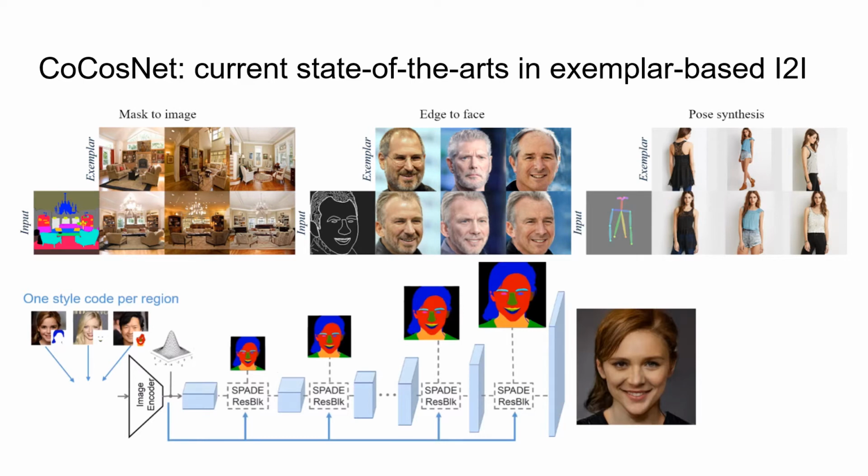In exemplar-based image-to-image translation, CoCosNet is held in high regard because of its ability to produce state-of-the-art results. However, despite the success of CoCosNet in this endeavor, it exhibits several critical problems. Firstly, training is required, leading to expensive computation costs. Secondly, such training is mandatory for each and every task alongside large-scale training sets.